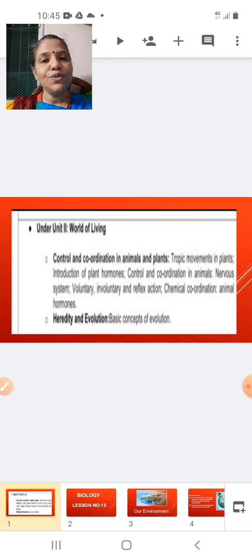Now, students, I would like to announce something. The CBSE has excluded some part of the portion of our lesson Control and Coordination. It has been removed from this year's syllabus, and the part which has been removed is shown in the slide now. That part is from our lesson Control and Coordination, which we were studying in the previous sessions, correct?